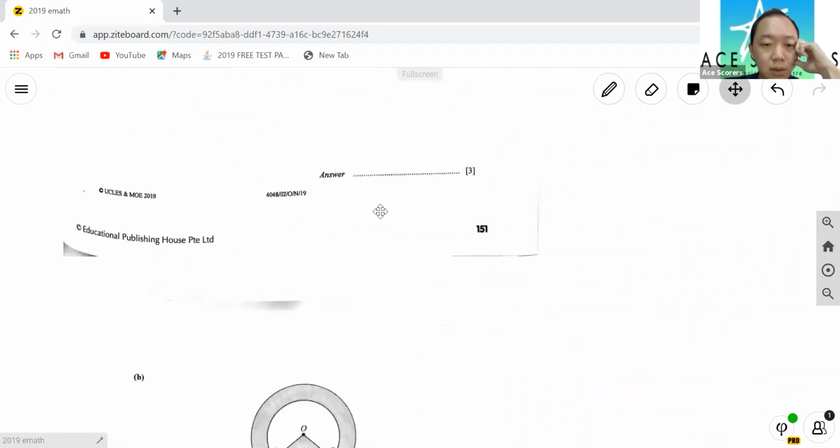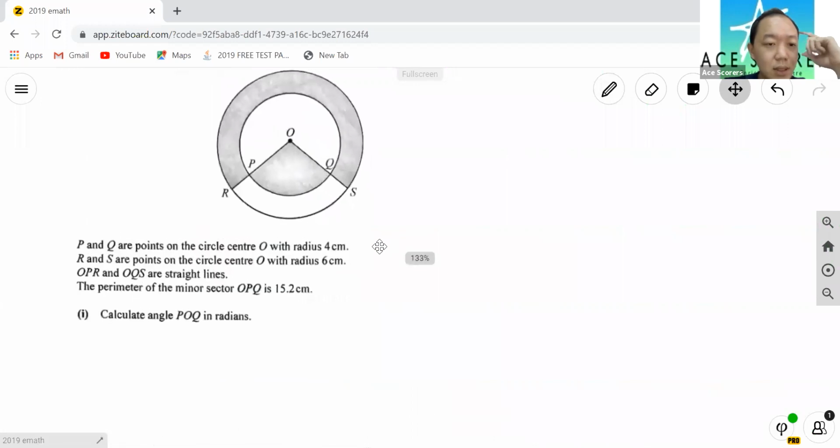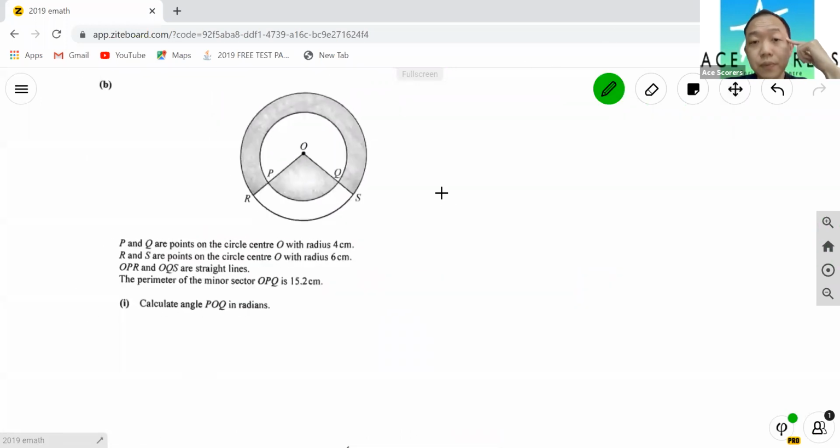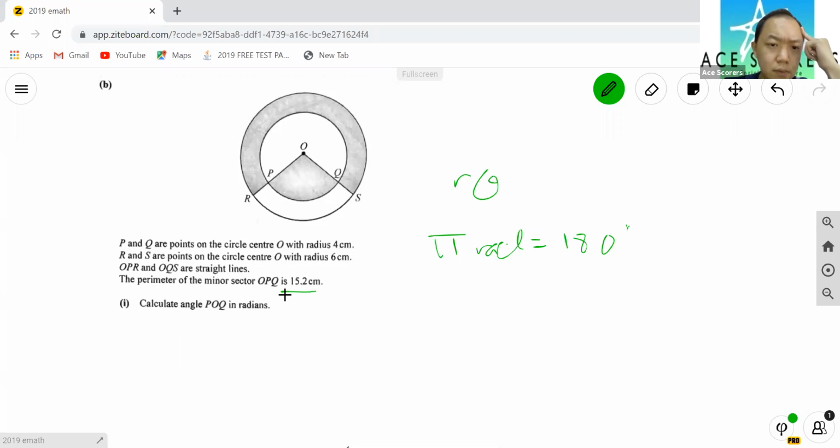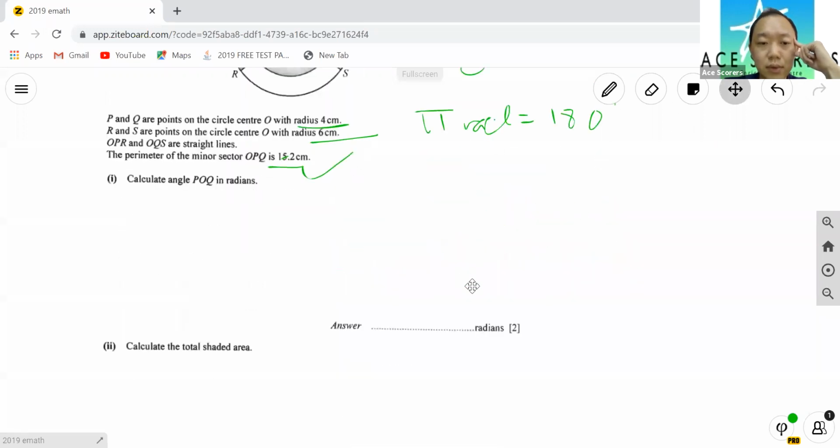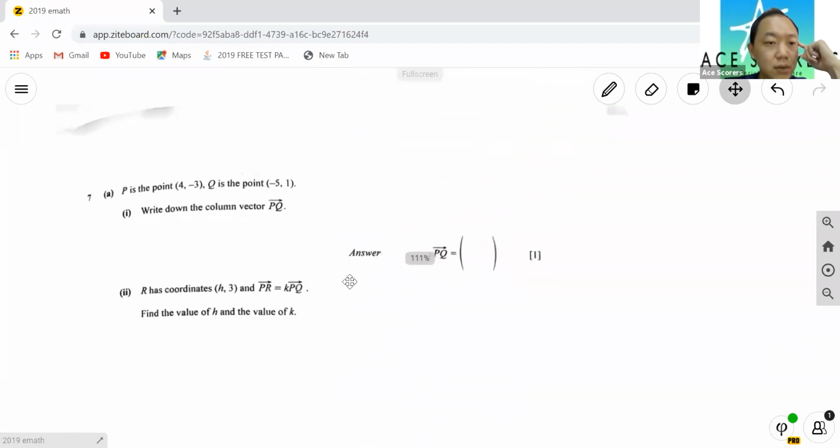Okay, likewise for this one, I'm not going to go through that. Okay, 6 circle properties. Next, calculate angle in radian. So radian, what do you know? Arc length, r theta. Formula I think is given. Then after that, radian mode, pi radian equals 180 degrees. Okay, I think that probably helps. POQ. Yeah, because they give you the perimeter minus the sector. Radius, yeah, you have the radius, you can find this, right? So r theta is the arc length. So you can find the arc length, use the information.